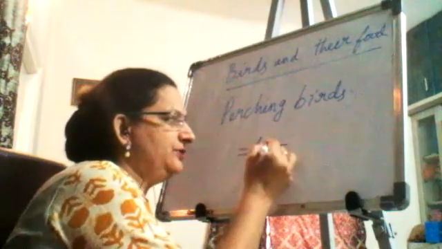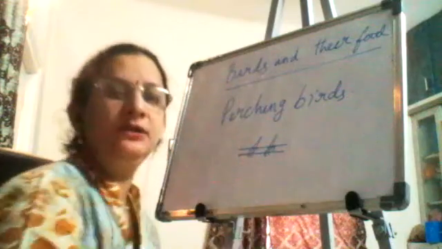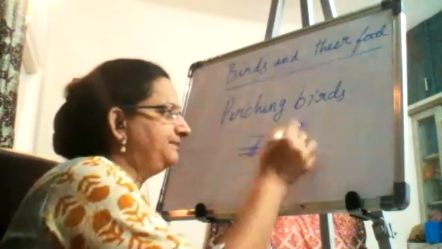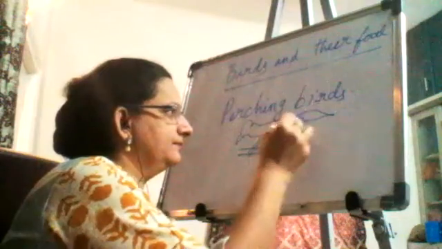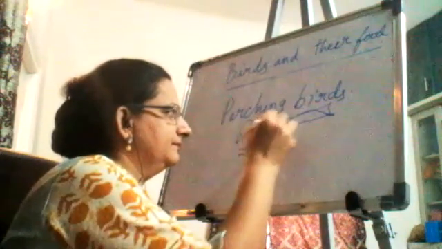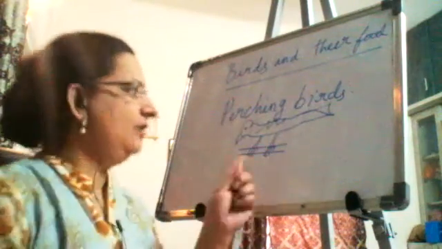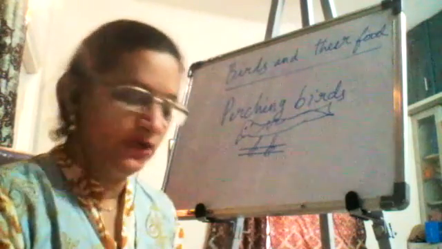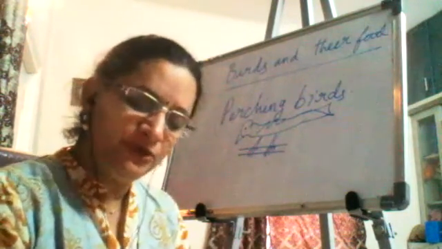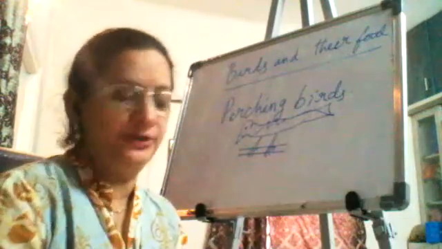So this is the way it is holding the branch. Okay, how is it holding the branch? It's easily able to hold with the help of its claws. Now, perching also helps a bird in hopping on the ground.